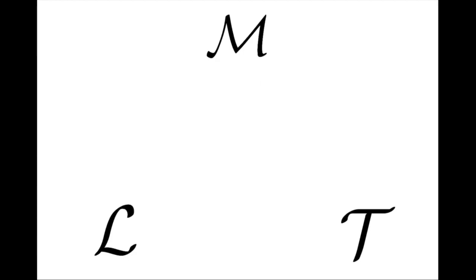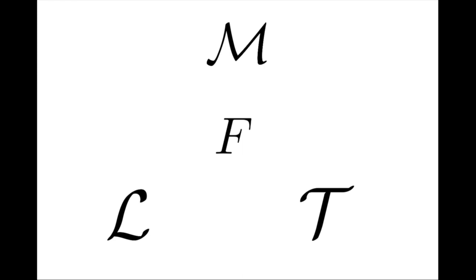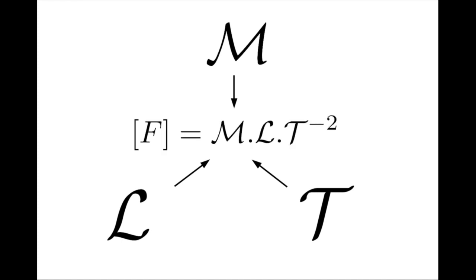From this perspective on the world, the force F is a mixture of matter, space, and time. The ingredients of this cocktail must come in specific proportions. For one measure of matter M, one measure of space L, and -2 measures of time T. This is usually written like this. The dimensions of F are M L T^-2. But where does this recipe come from? What if we mix things differently?